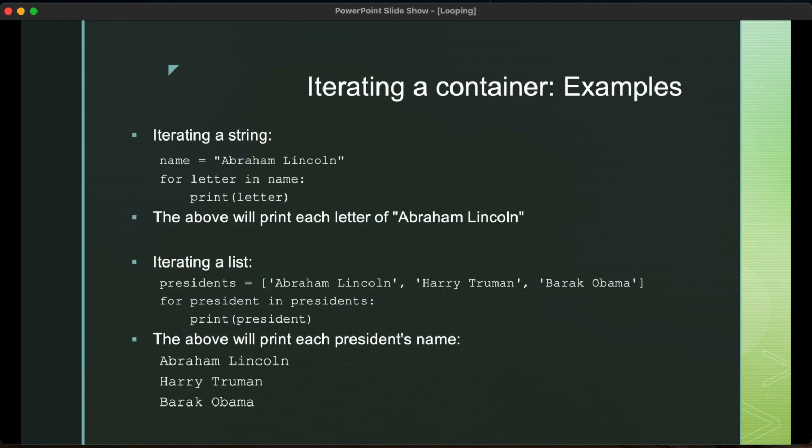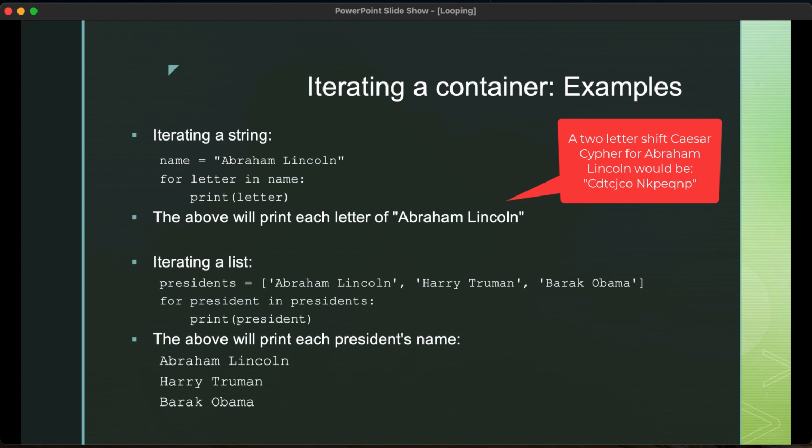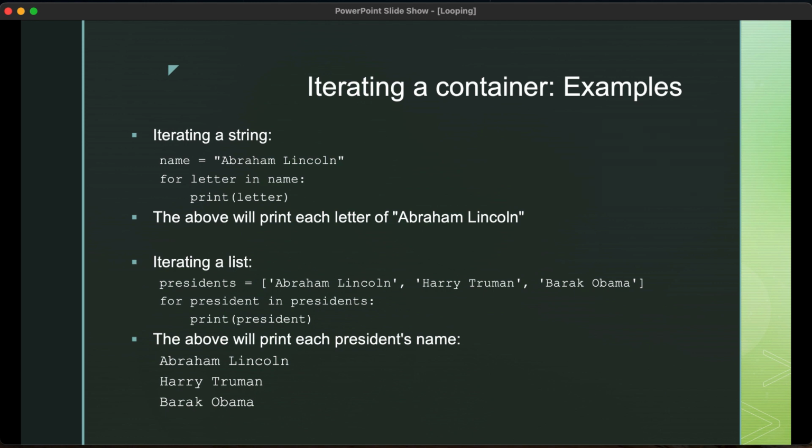So here's an example. If I want to iterate a string, let's say the name Abraham Lincoln, if I use a for loop, for letter in name, and I print each letter, it will literally print each letter of Abraham Lincoln. Now, you might want to say, well, why would I ever want to do this? Let's suppose you want to create what's called a Caesar cipher, and that is you want to shift each letter of Abraham Lincoln by a certain amount. You could do that by simply embedding this inside a for loop, and as you go through each letter, you could actually change the letter to say instead of an A, maybe be a C, or instead of a B, it could be a D. In other words, shift it by 2 letters. Simple example of this, but at the same time, you commonly will be iterating strings.